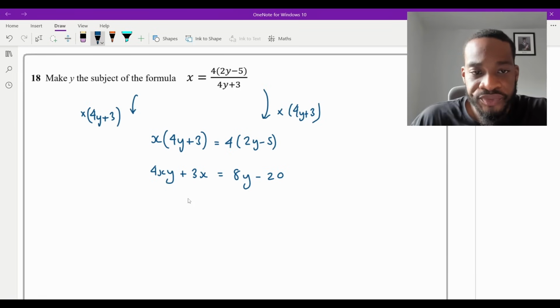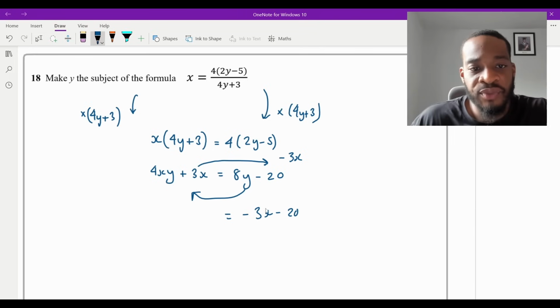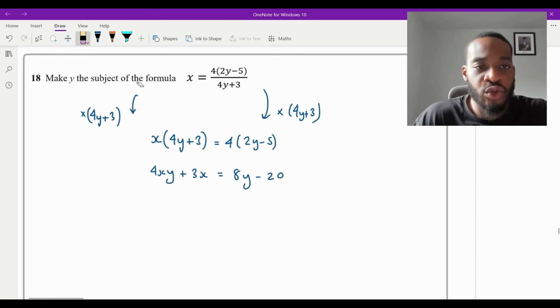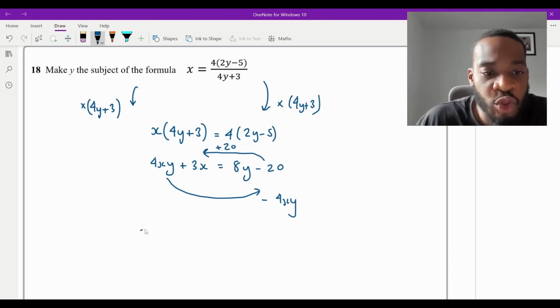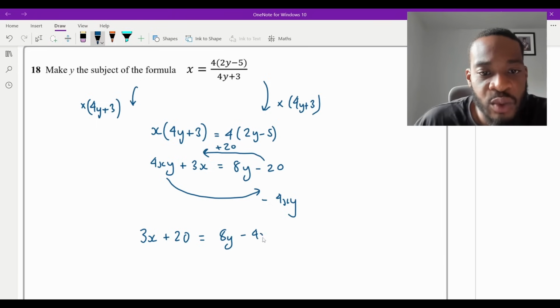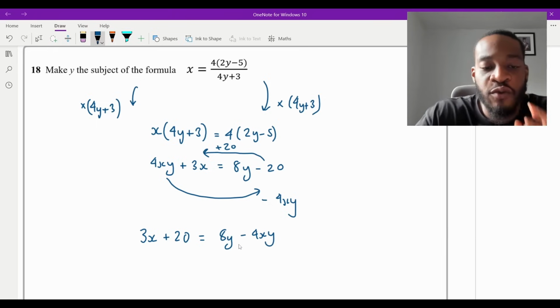So what I mean by that is, if I was to move the 3x over to that side like that, and then move that side, I would have minus 3x minus 20, and then I would have 4xy minus 8y, which is not wrong. You will still get the marks, right? But I don't like dealing with negatives, so I'm going to do it the other way. So what I'm going to do is move the minus 20 to the left, by adding it, and then move the 4xy to the right by taking it away. With that being said, I'll have 3x plus 20, and that will equal 8y minus 4xy, wouldn't it?